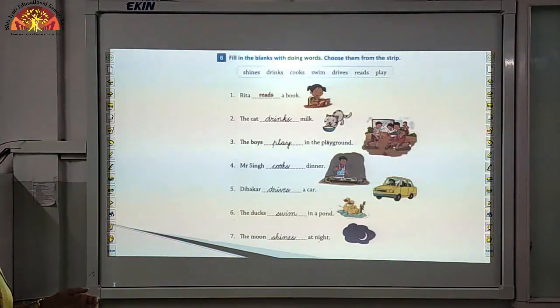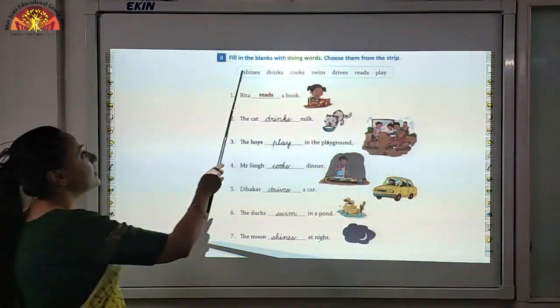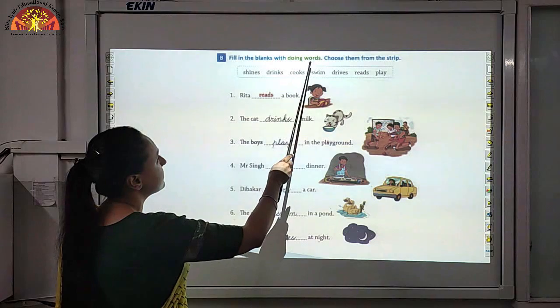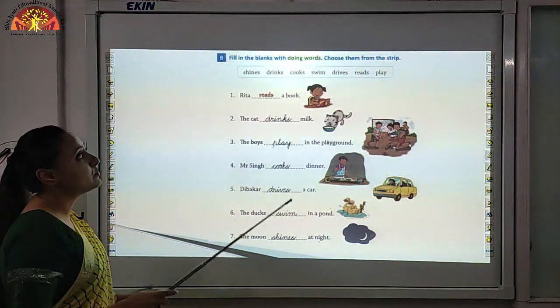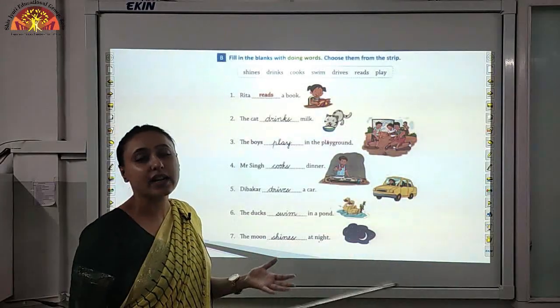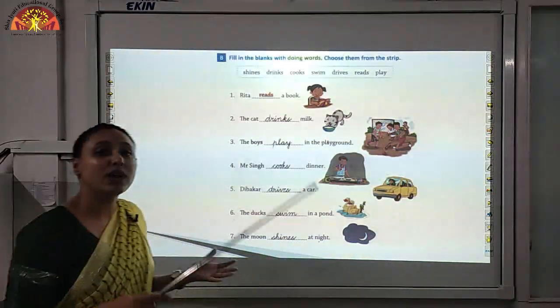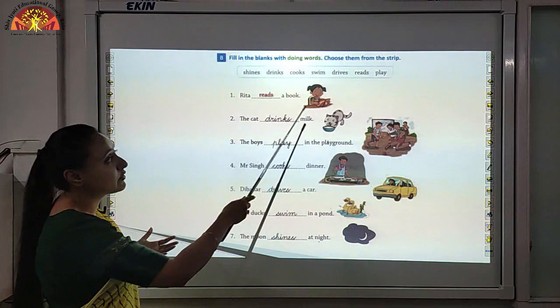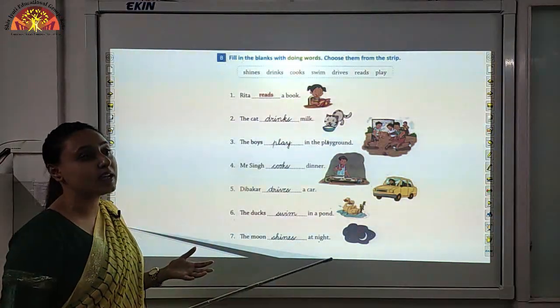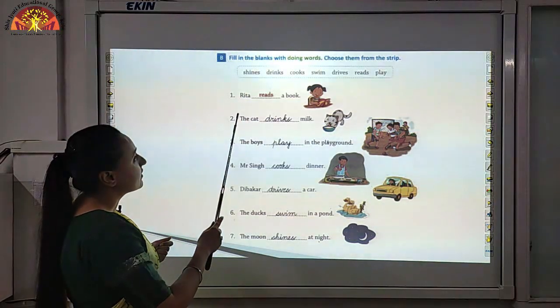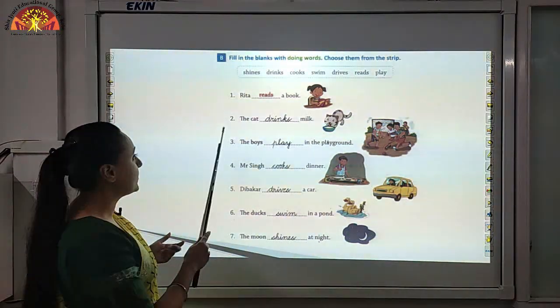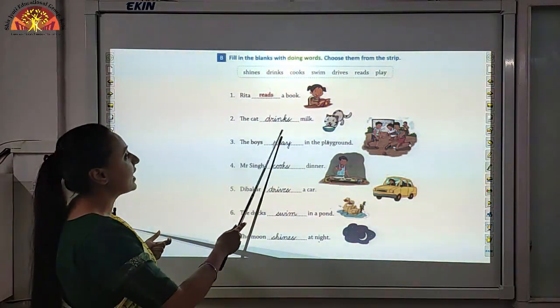Now children, next question, question B, fill in the blanks with doing words, choose them from the strip. So children, some doing words are given to you in a helping box, okay? You have to look at the picture and fill the blanks using them. Number 1 has been done for you, so we will do number 2, the cat dash milk.